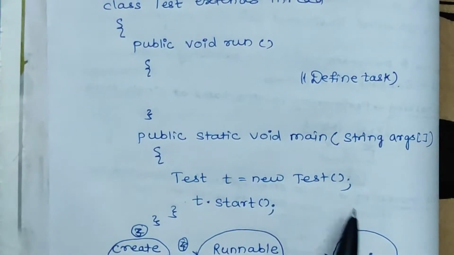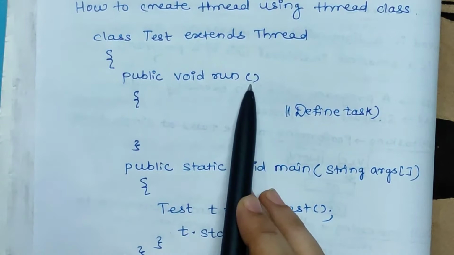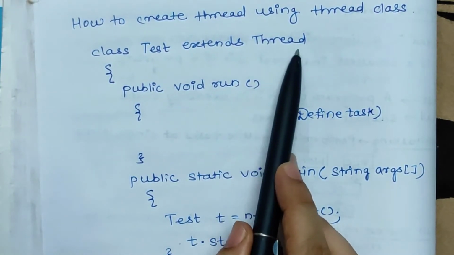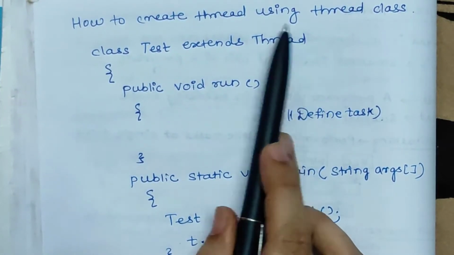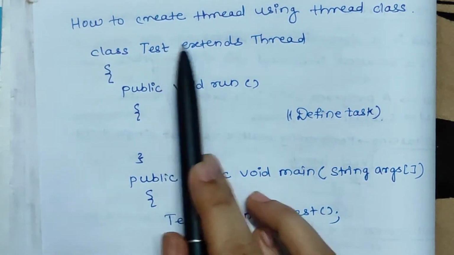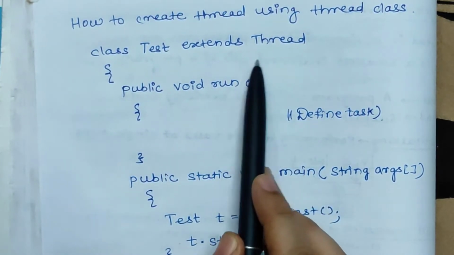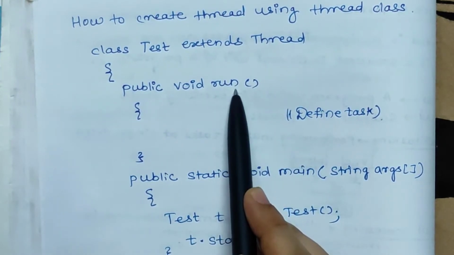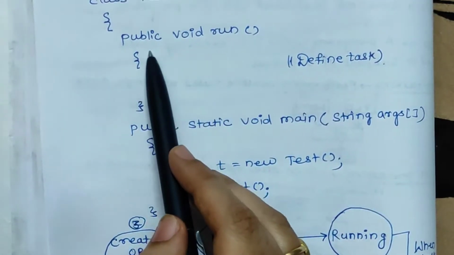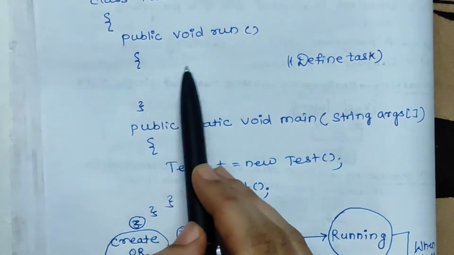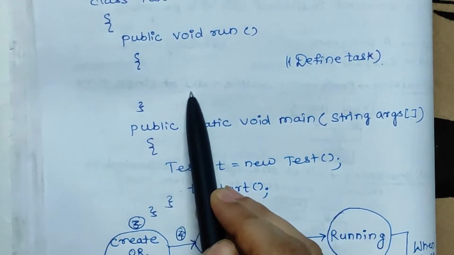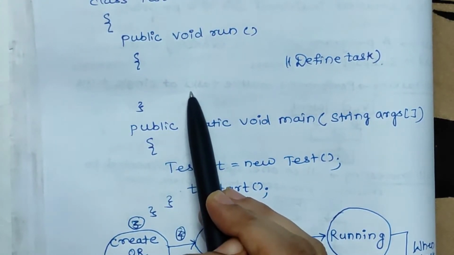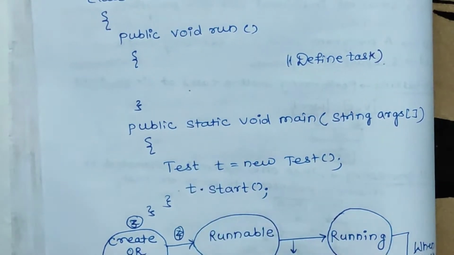Now what we are doing, we are calling this run method. So run method is by default present in the Thread class. As we are inheriting Test class from Thread class, whatever methods are available in the Thread class, that can be accessible in this Test class. So first of all, we have defined a run method, and in run method we have to actually write the code for whatever task that thread has to perform.